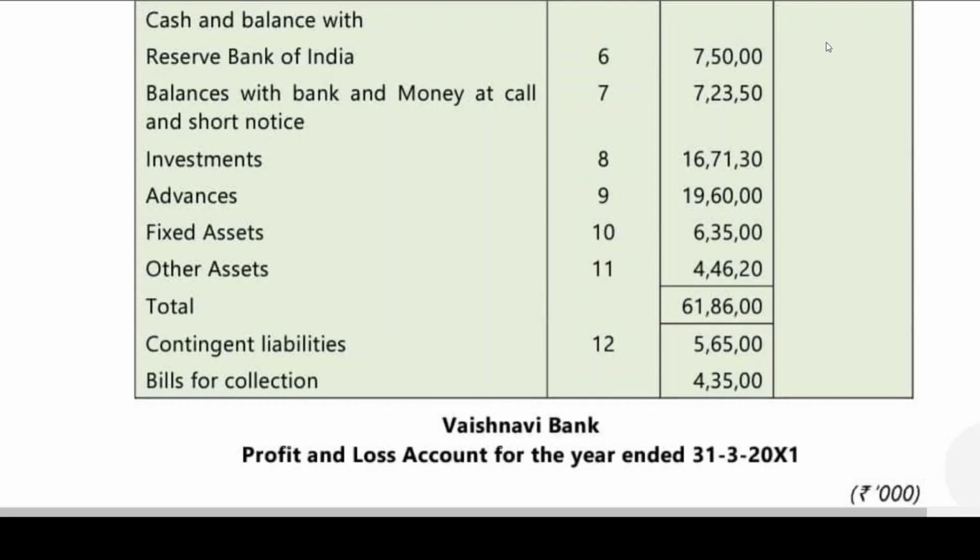Maybe by next class I'm planning to wind up this bank accounts. After that we'll be going for non-banking financing companies. It's a very small chapter. We have a bit of theory on that. And calculation of capital adequacy ratio, non-performing asset, the same logic is being continued. It won't take more than 3 classes. So there's a small topic, and the ES scope is again a small topic. I think this bank account is a major one. We practice a lot.